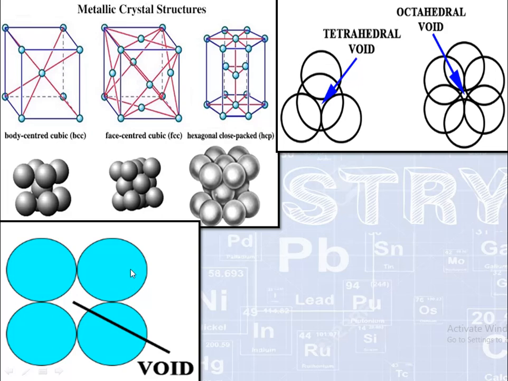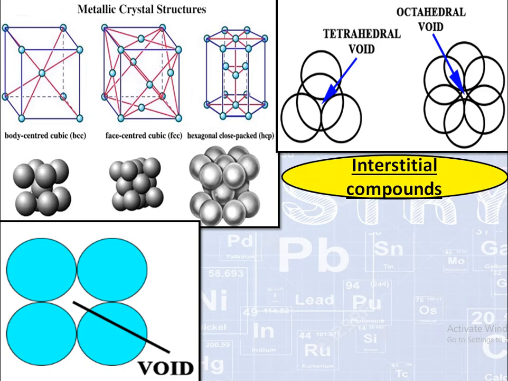Why? Because they can't occupy it while packing together. So this space these atoms can't occupy while making the structure. These voids are also known as interstitial spaces. So there is a special type of compound that transition metals tend to form. These compounds are interstitial compounds. These compounds are very specific to d and f block elements.